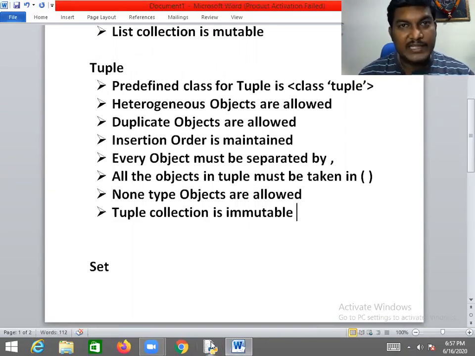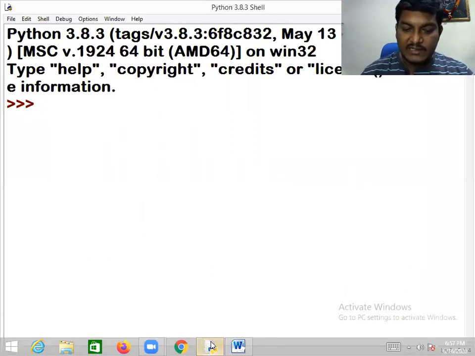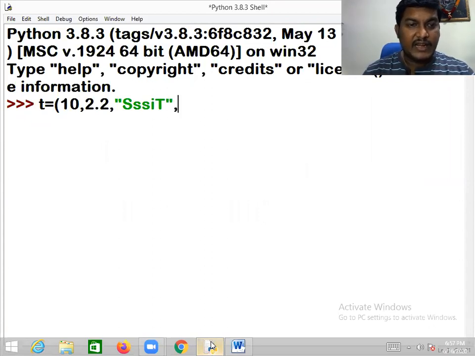So I will be opening Python ideally. Make sure that Python is installed, and open it. After this, guys, concentrate now. Here I'm taking t as a reference variable. So 10, then 2.2, the next one is something like a string, and I will be taking 10 again and I want to take None.